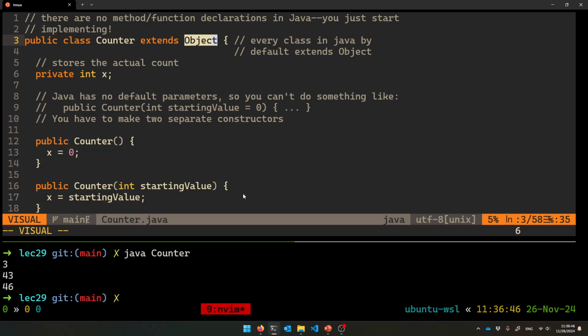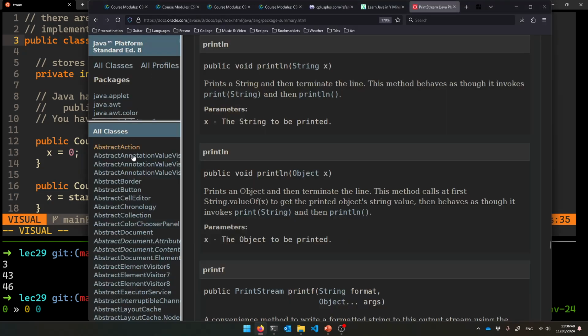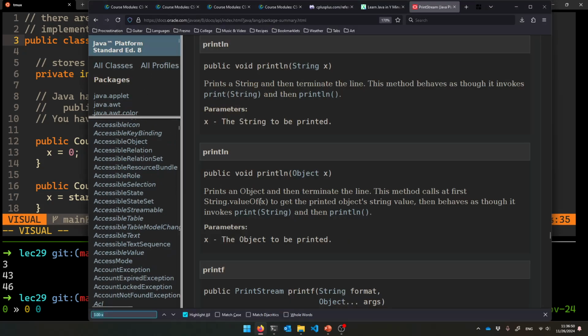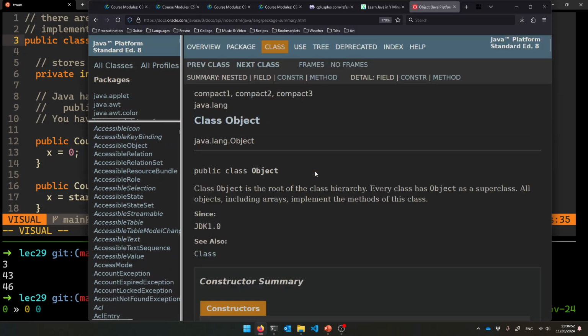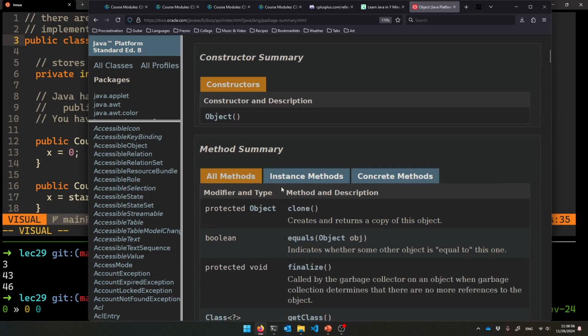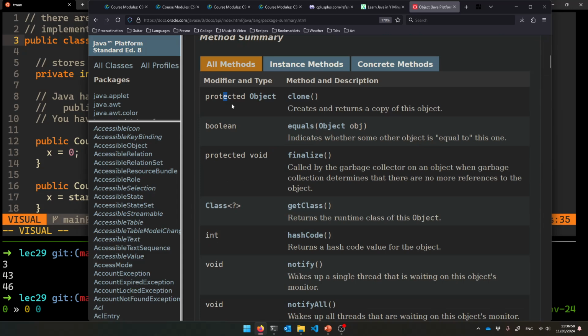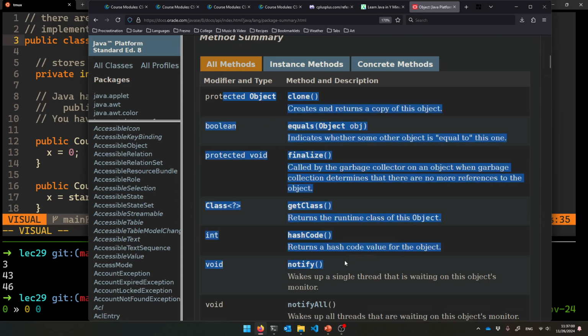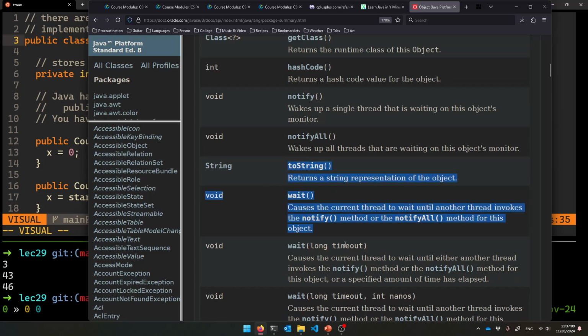There is a type called Object in Java. Can I search for it? Yeah, here it is, Object. What do you get by being an object? It's the root of the class hierarchy. Every object has it somewhere. You get all these methods for yourself: a way to generate a hash code, a way to clone the object, and you're probably going to want to override these things, but you get all of these methods.